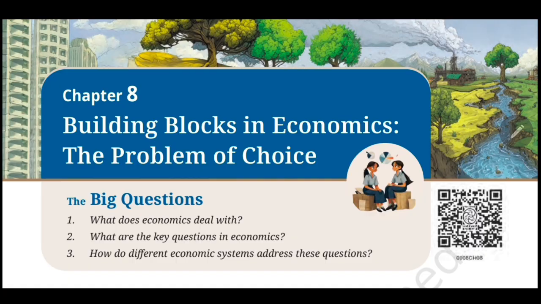Now, let me ask you something. What did these 5 situations have in common? They involved a student, a school, a farmer, a business, and a government. But they were completely different situations from one another. But the problem was exactly the same, and they had something in common. And that common thing between all of them was a choice to make. And that is where our new chapter actually begins.